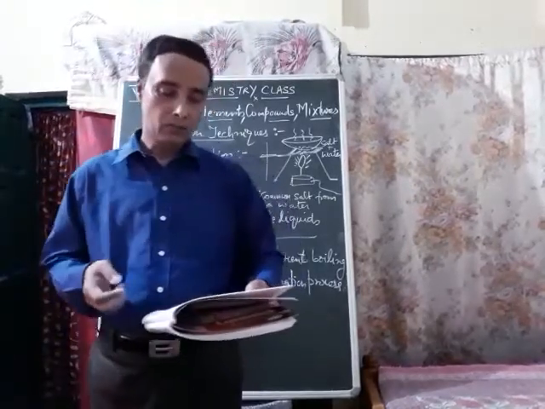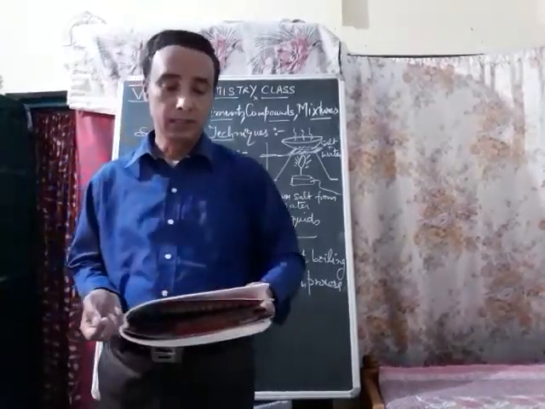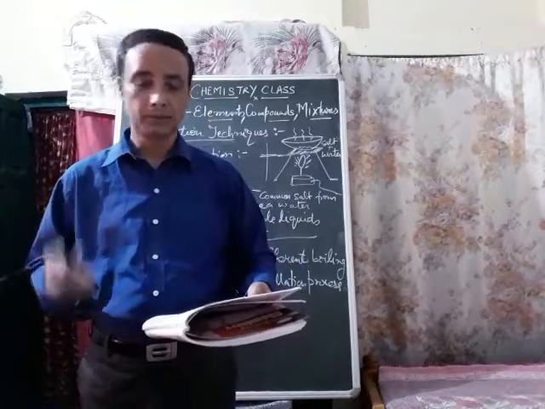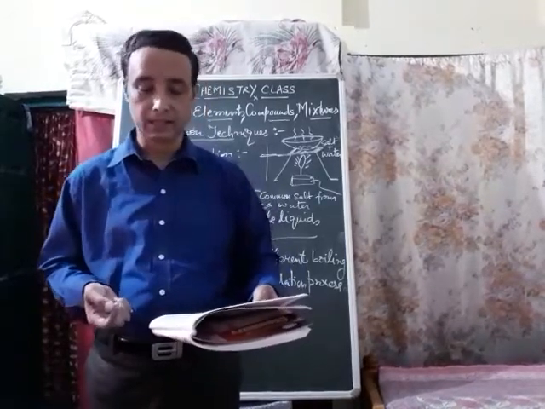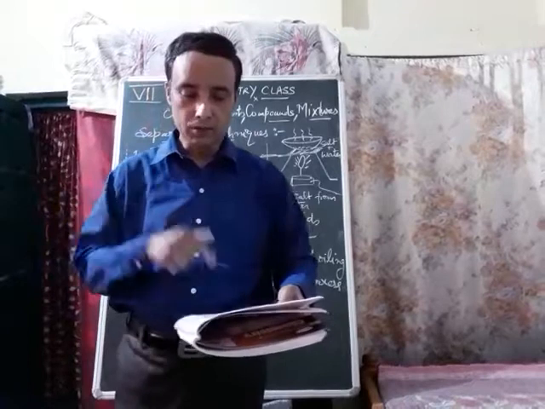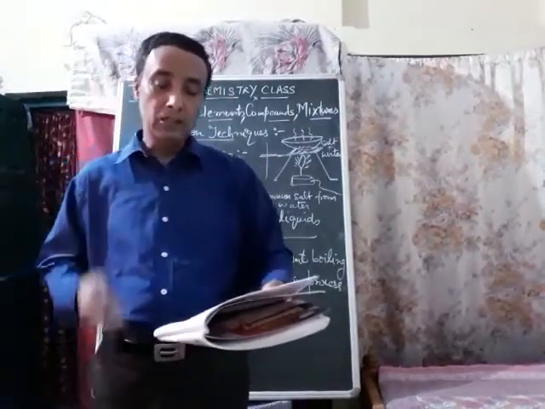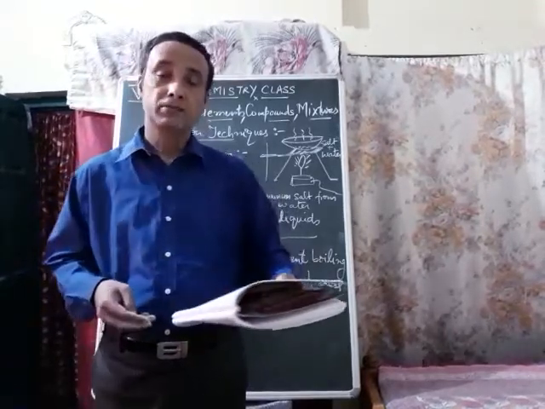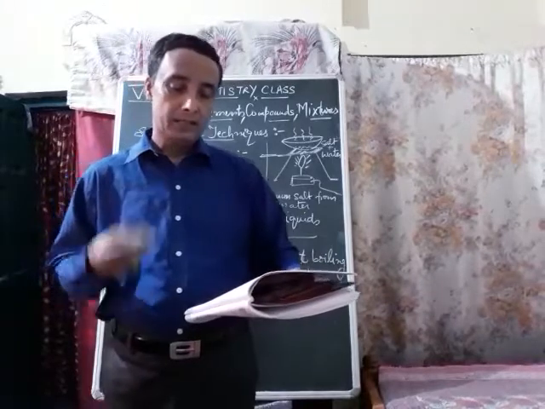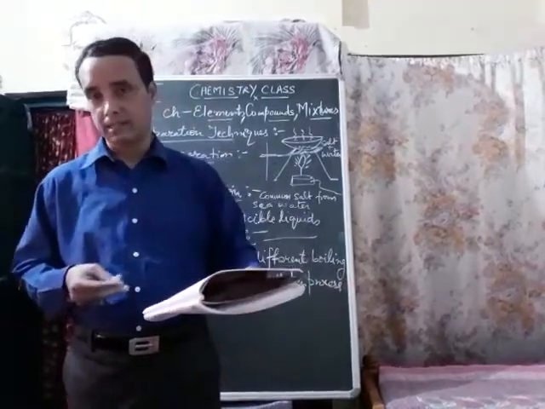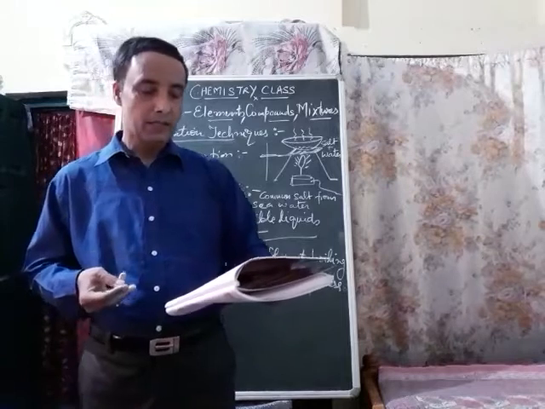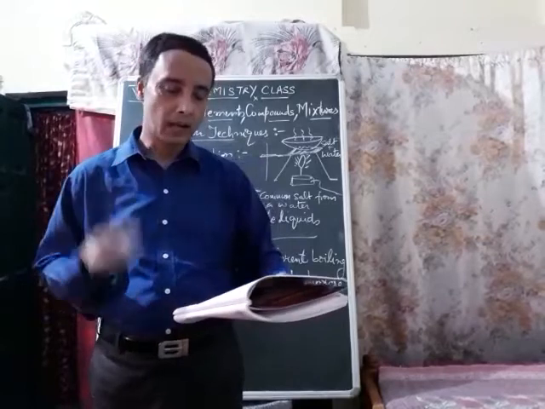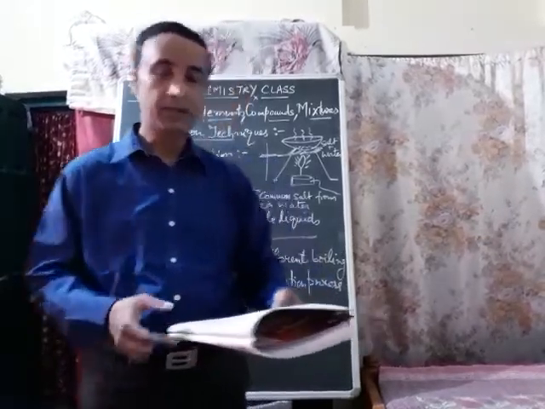Now, you see in your book, one activity is there, page number 28. You find how to purify the given sample of common salt or alum by crystallization. After going through the entire process, you will find the common salt is obtained from seawater by evaporation as well as by crystallization. The seawater is collected in shallow beds called lagoons. Now water evaporates, leaving behind the crystals of common salt. This is how common salt is then purified in the factories.